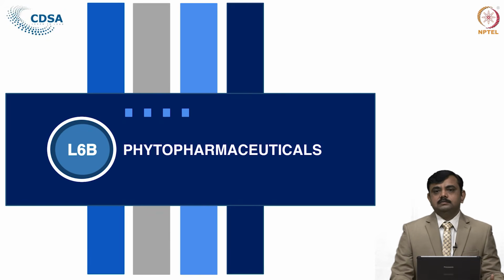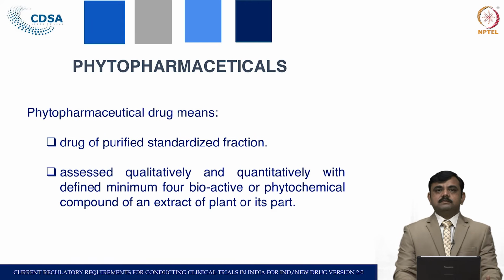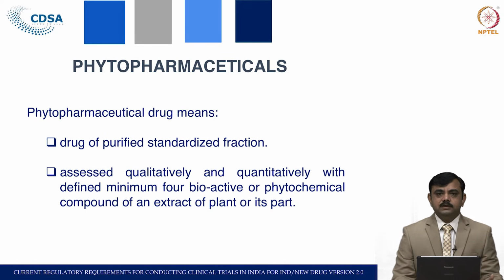Again, we have incorporated phytopharmaceuticals in our new drug definition, so we will see what the data requirements for phytopharmaceuticals are. Let us first see what a phytopharmaceutical is. A phytopharmaceutical drug means a drug that is a purified standardized fraction, assessed qualitatively and quantitatively with a defined minimum of 4 bioactive or phytochemical compounds of an extract of a plant or its part.